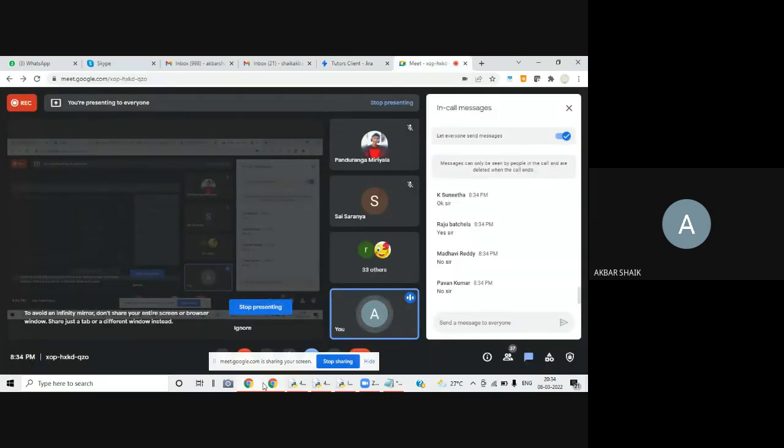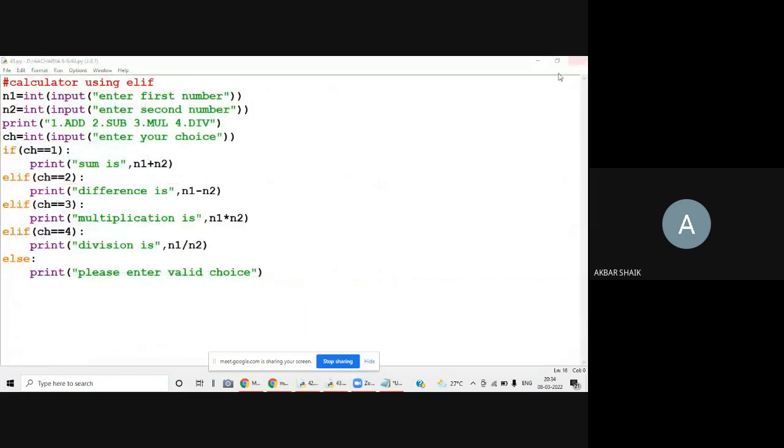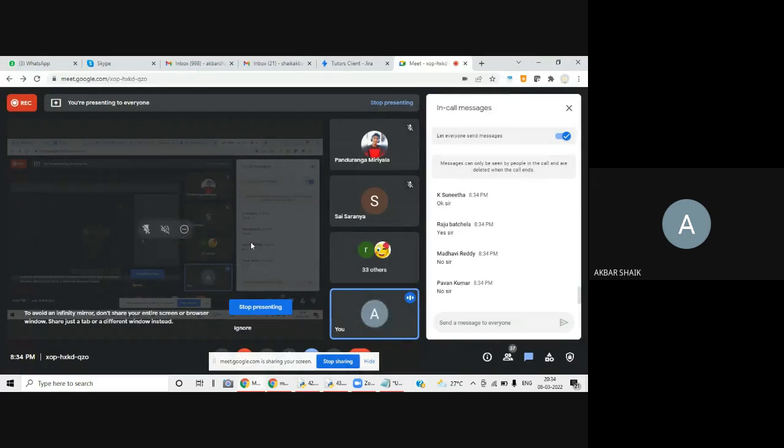For example, you are given some question and you don't know the answer, means you don't know which option is correct, A, B, or C. But you know that option A is not correct, option B is not correct, option C is not correct. Option A means condition 1 failed, option B means condition 2 failed, option C means condition 3 failed. If all 3 conditions failed, then obviously you will go with the last option, that is D is your answer.